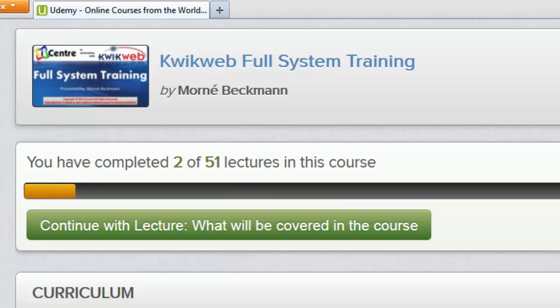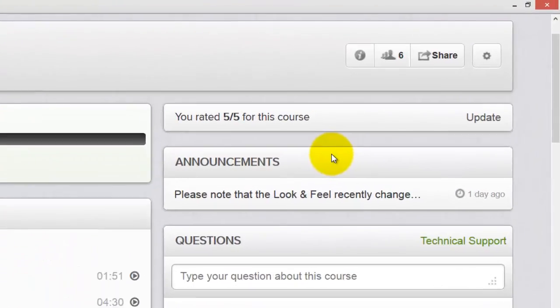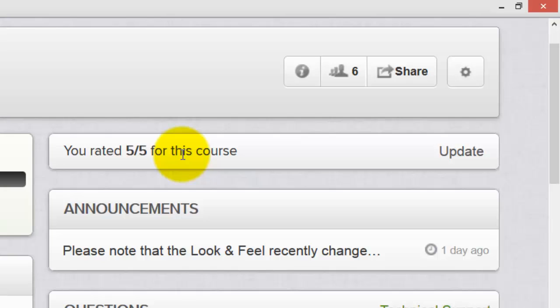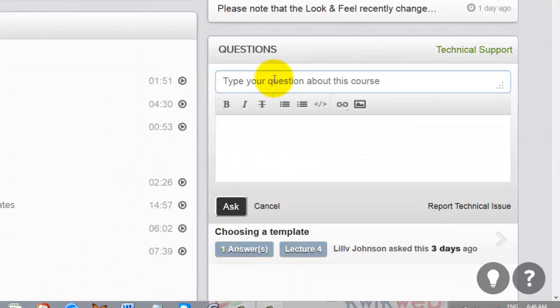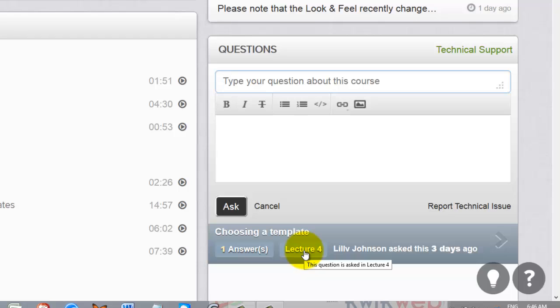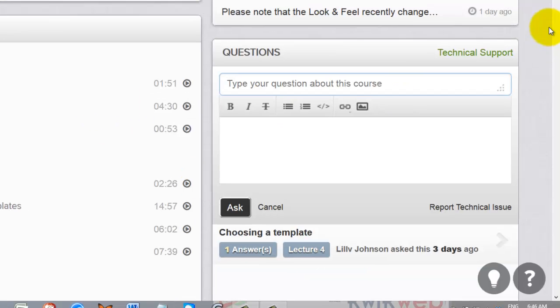Then on the right-hand side, this person has already rated this course, but you'll be able to review and rate the course from within the course itself. You'll see any announcements that are made on the system, and you can see when they were made. You can ask any questions regarding the system, and you can see any questions that have been asked.